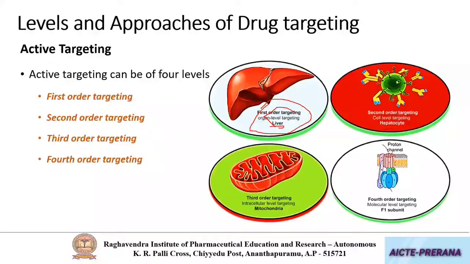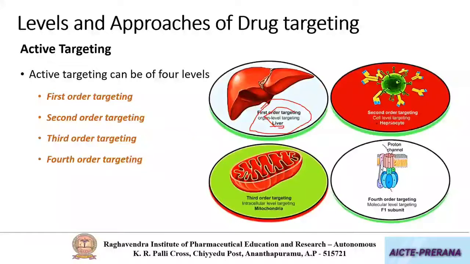Next, you can see hepatocyte. So I have particularly mentioned hepatocyte. Whenever our interest is towards cells, the type of targeting is called second order targeting. So here let me make it clear for you. Whenever the targeting is at the cellular level, it is called secondary targeting or second order targeting.